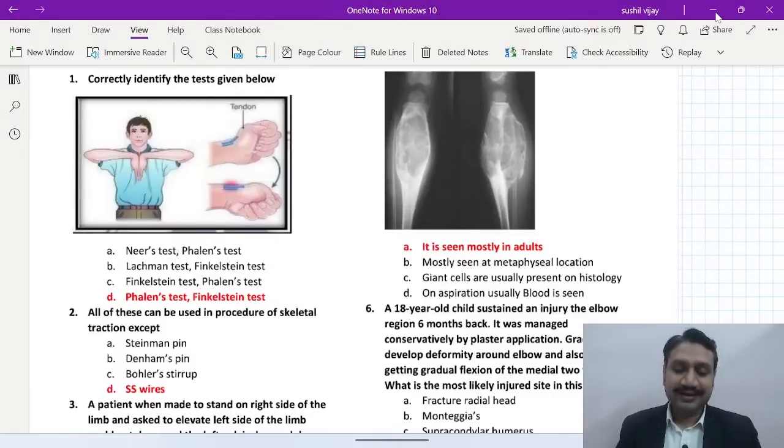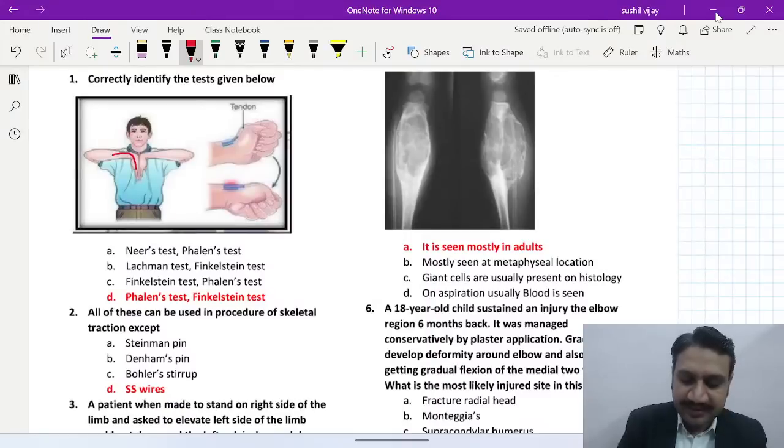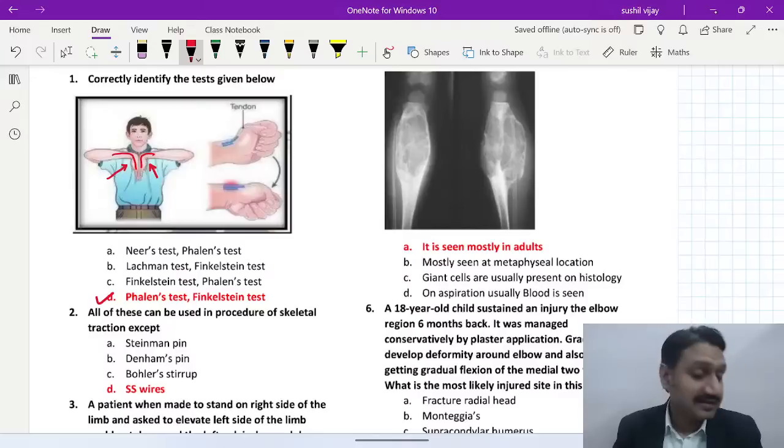All right, so correctly identify the test which is given below, the very first question. You all know that whenever the person is keeping the wrist like this, they're putting a compression effect onto the nerve. So that has to be what? Phalen's test, right? That is the Phalen's test. Yes, absolutely perfect.